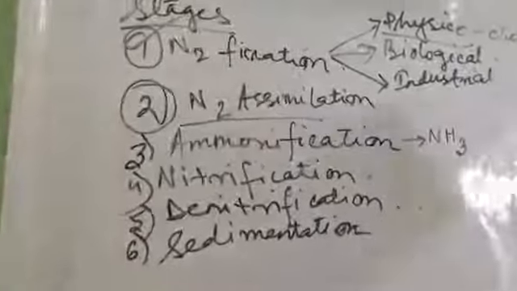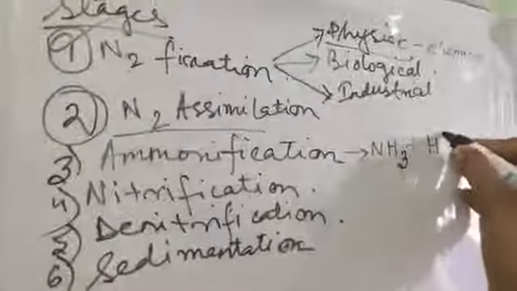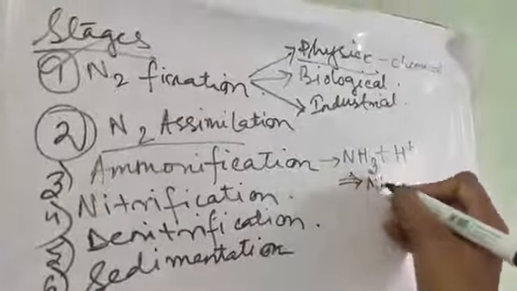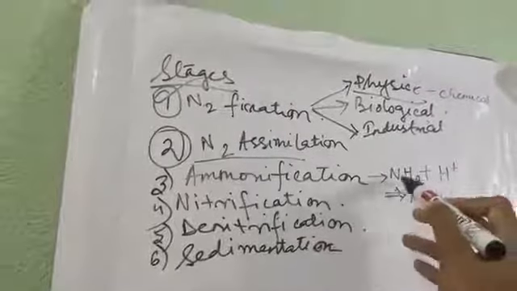There are a huge number of hydrogen ions present in the soil. Those hydrogen ions react with this ammonia and form ammonium ions. So this process of formation of ammonium ions from ammonia is termed ammonification.